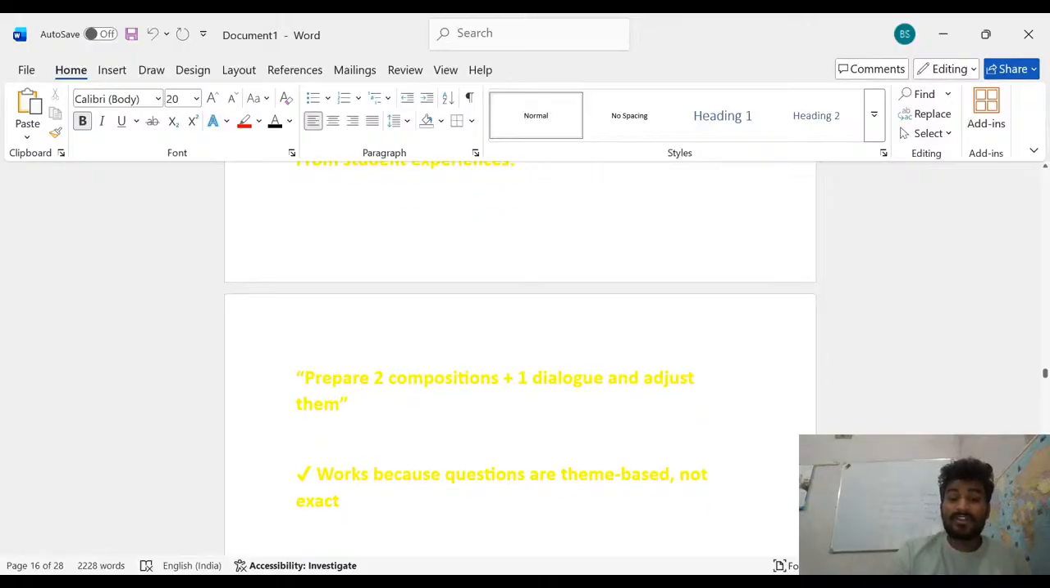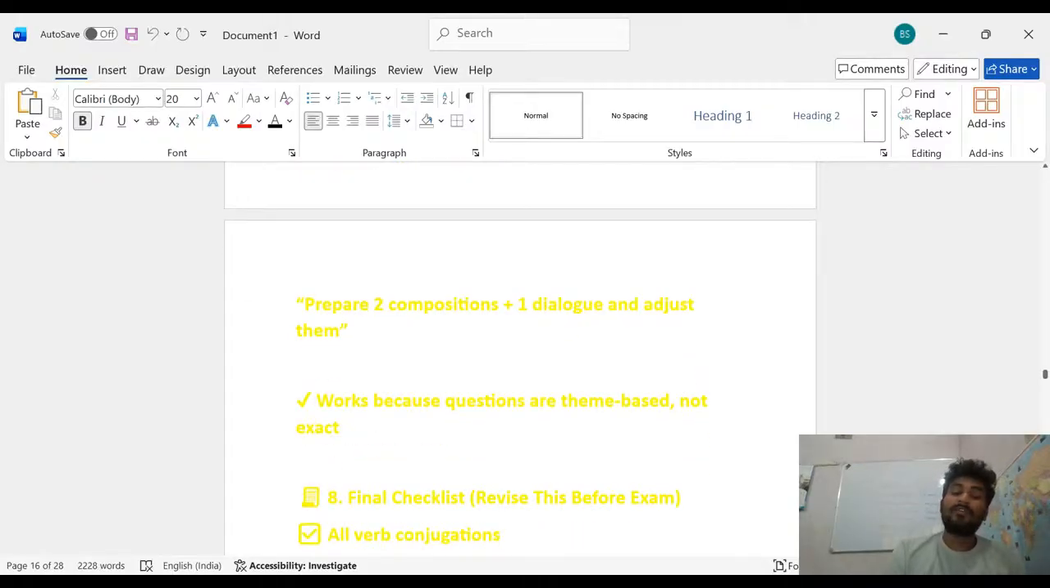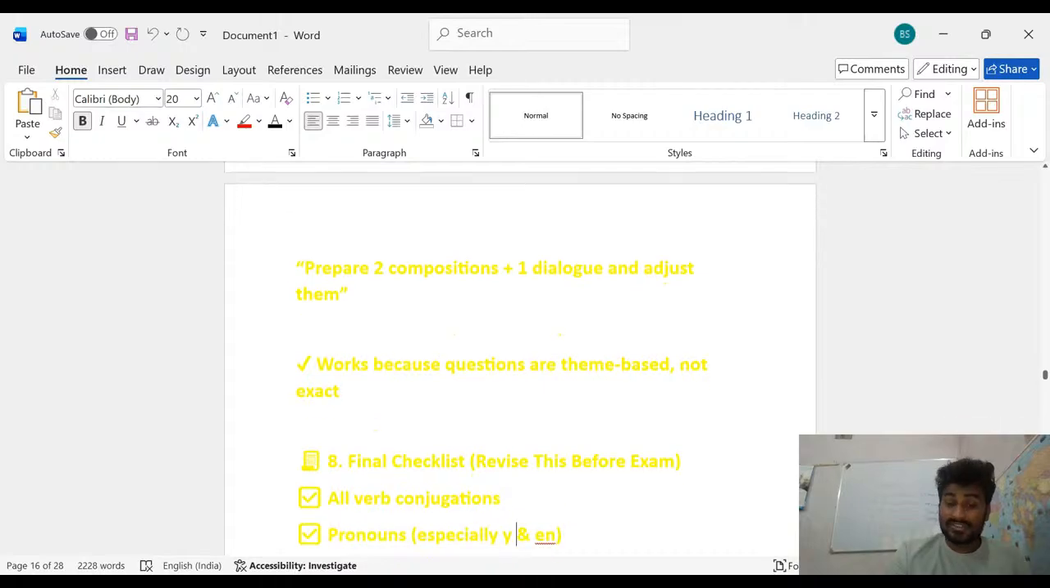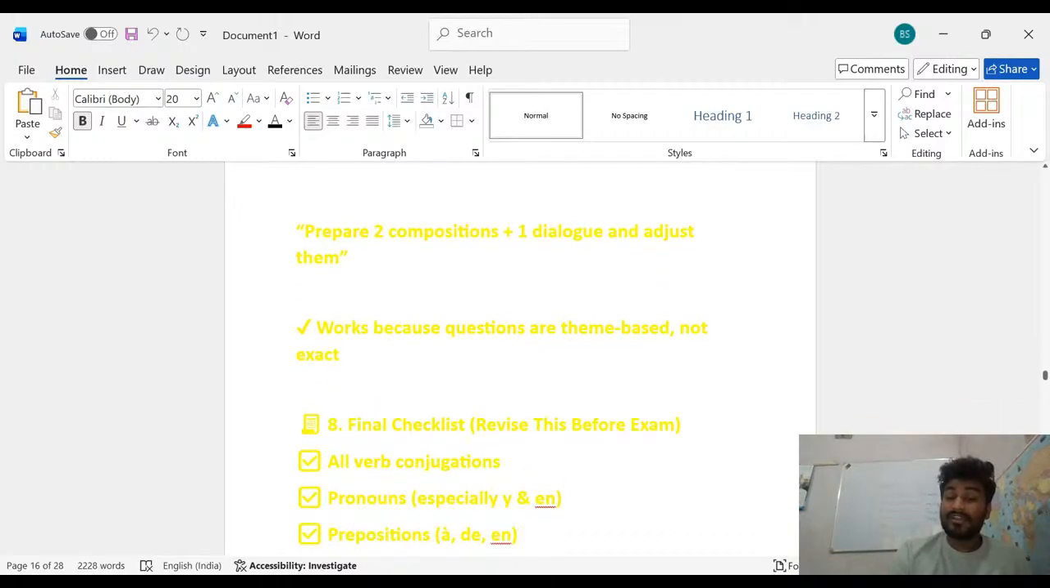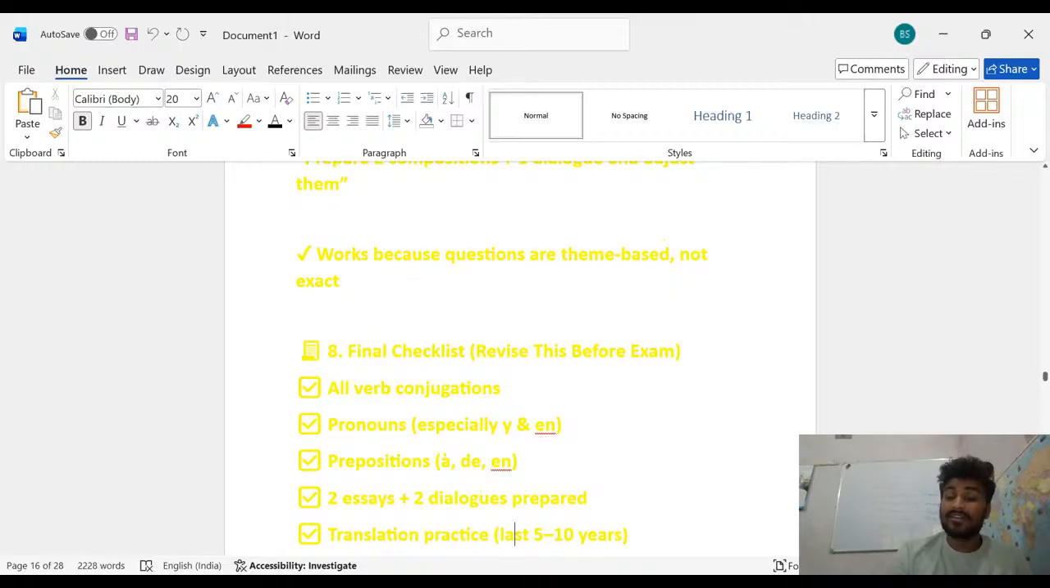Questions are theme based and not exact. And the final checklist is to revise before the exam: all verb conjugations, pronouns, especially y and en, and the prepositions à, de and en. Have two essays and two dialogues prepared. Do translation practice from the last 5 to 10 years.